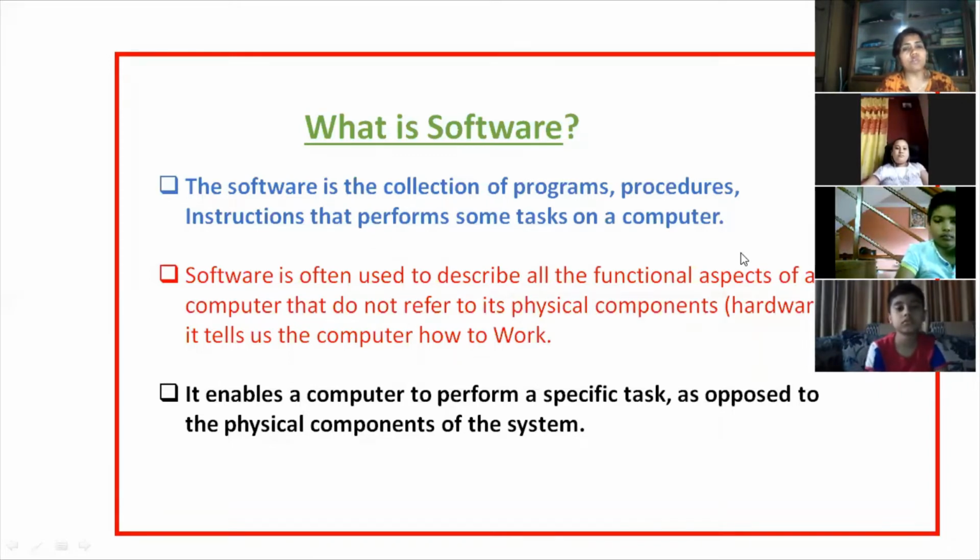For now, just remember, software is a set of instructions or programs which makes the computer do a specific task. Like the operating system makes the computer ready to work. Microsoft Word helps to create a document for the user. Similarly, in these ways, software helps the computer to perform a task.